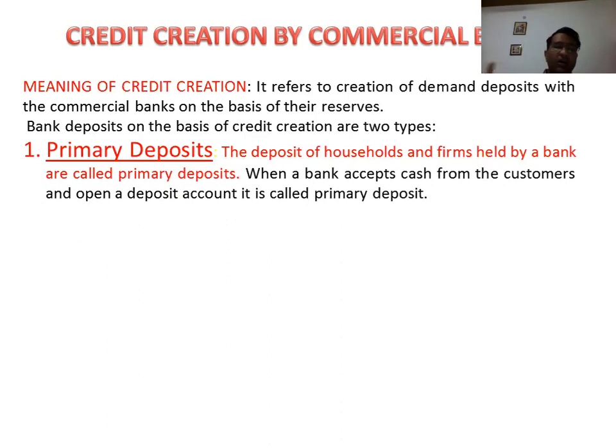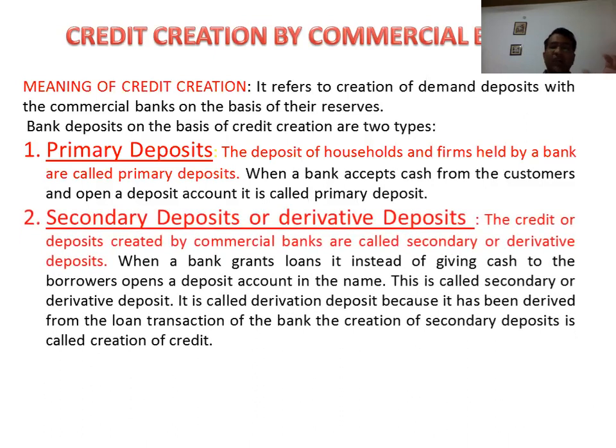In other words, when the bank accepts cash from the customers in cash form and then credits it in the account of the customers, that is a primary deposit. A secondary or derivative deposit is one that is created by the commercial bank.